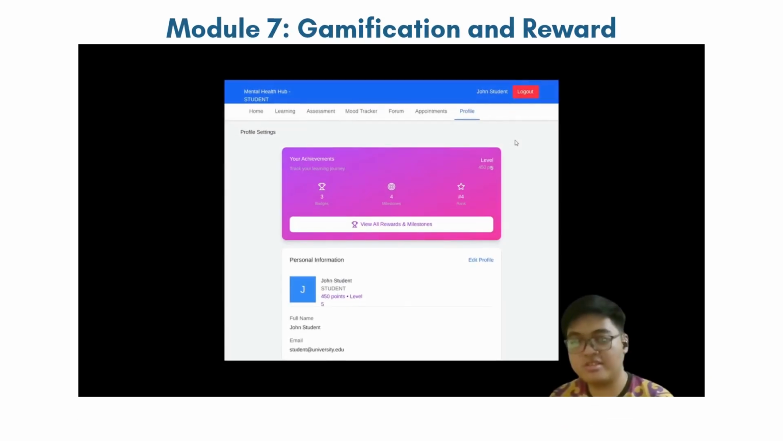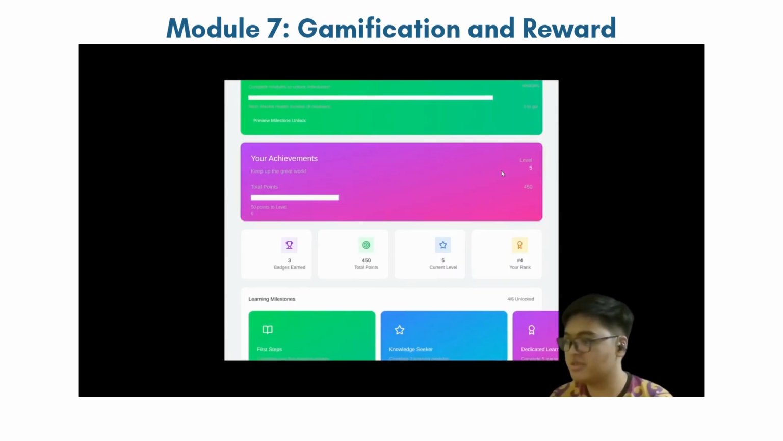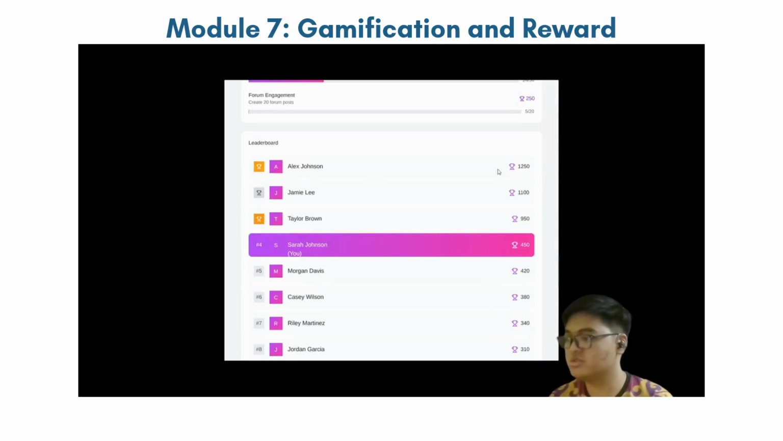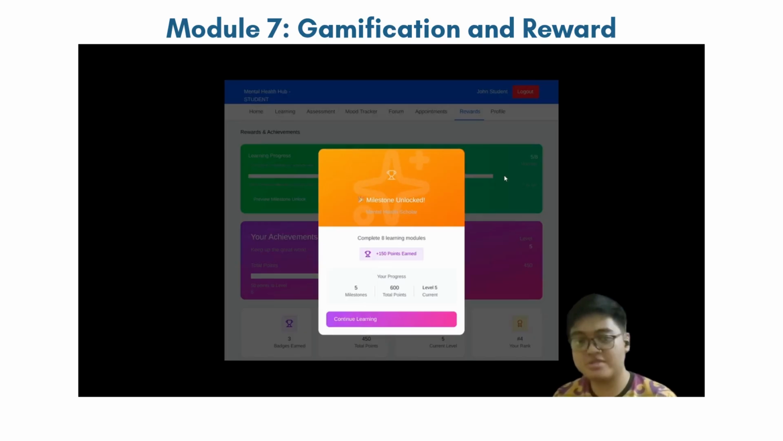This is the demo for Module 7, gamification and report. Under the student's profile tab, after doing their learning modules, they can see their rewards and milestones. Here they can see their learning progress, their achievements, their badges, and also a leaderboard of those with the highest marks currently. Here is the preview of when they successfully complete their learning modules. They get a specific set of points, and a milestone showing their progress, their total milestones, and their current level. That's it for the demo of Module 7.